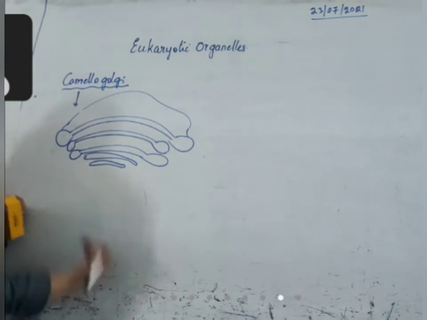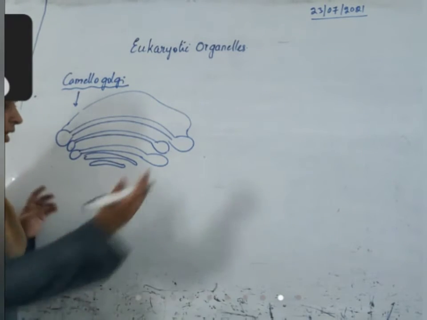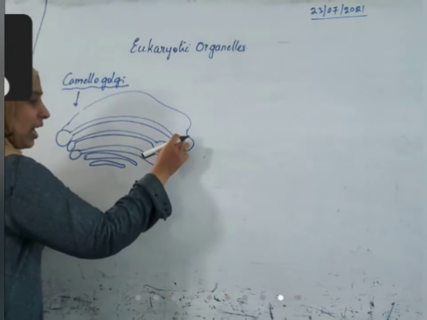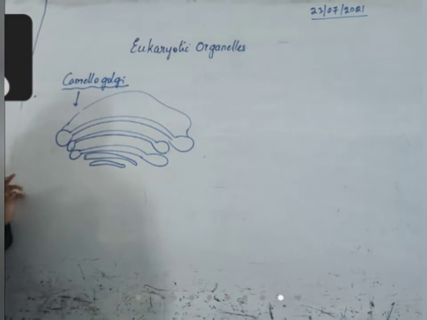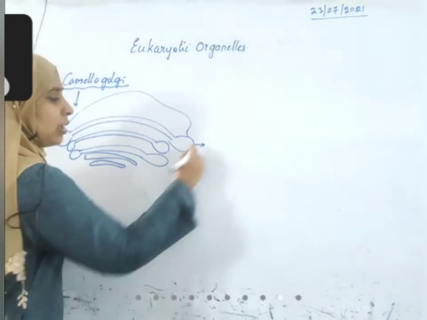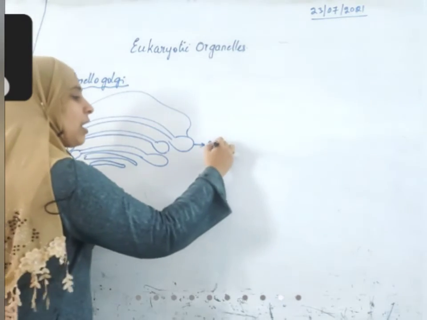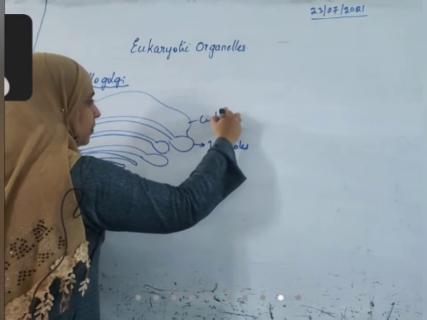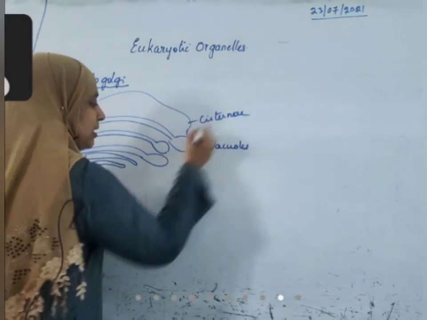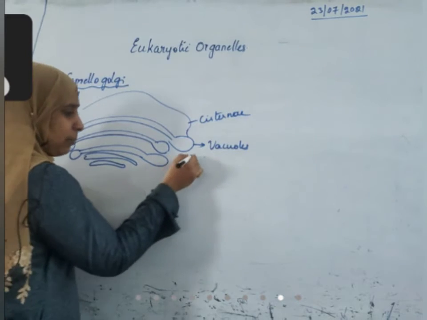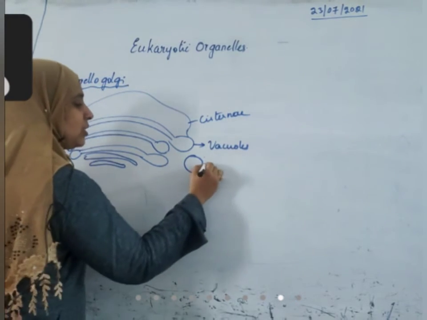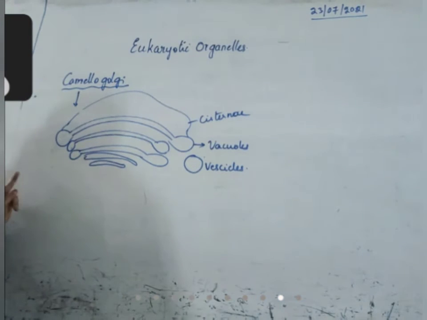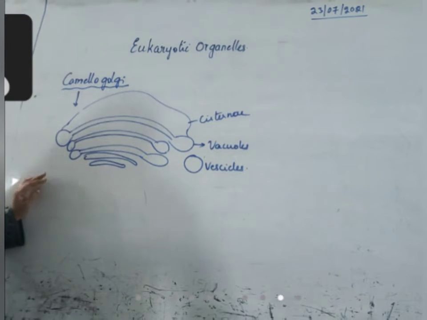We are seeing the TS of the Golgi complex. So we are cutting here and we are seeing. It extends as a sheet-like structure, and the endings of this form small bulged structures called vacuoles. This is the cisternae. And this vacuole sometimes gets separated, and these are called vesicles. There are no tubules, only vacuoles, cisternae, vesicles, that's all.